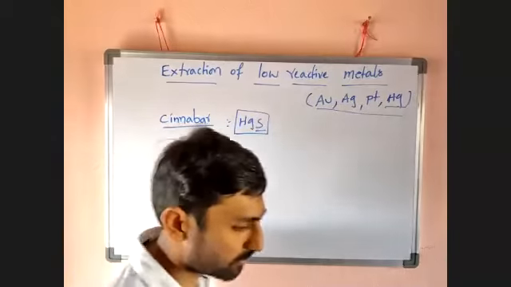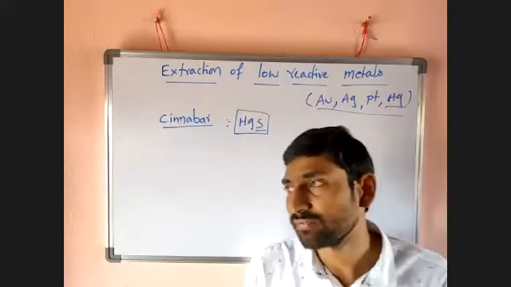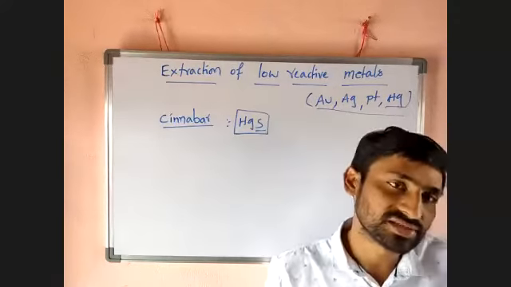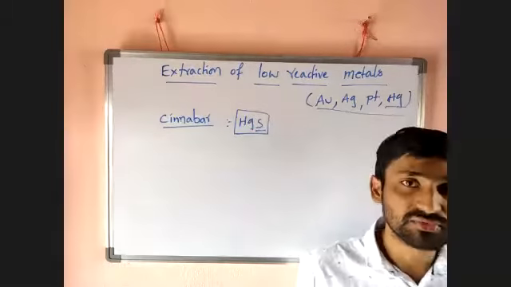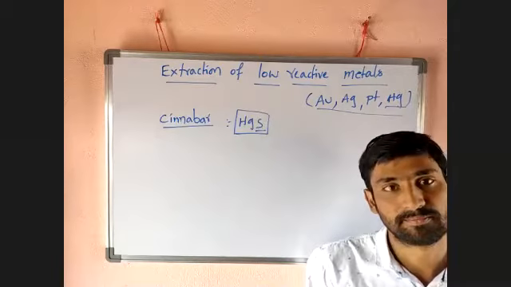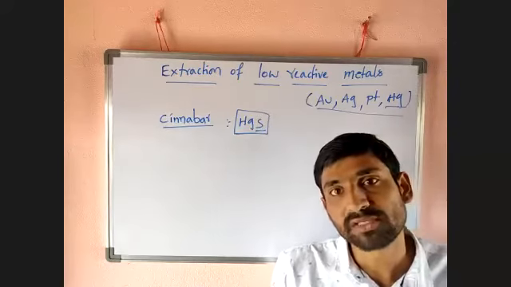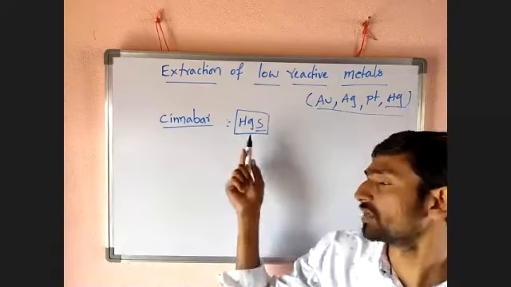For sulfide ore, yesterday I told you there is a special technique. Froth flotation is a general technique, but it is considered under concentration of ore. Then yesterday I told you roasting: heating of sulfide ore in presence of oxygen. The process is roasting. Cinnabar is a sulfide ore.